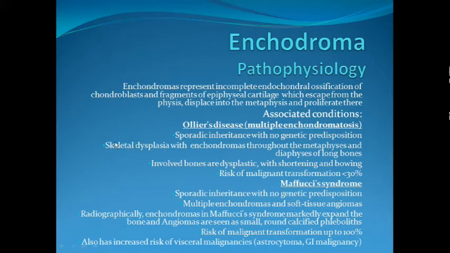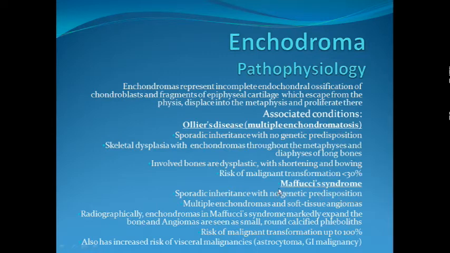Multiple enchondromas almost always have some form of growth disturbance known as skeletal dysplasia, and these patients will have enchondromas throughout the metaphysis and diaphysis of long bones. Bones are dysplastic, as I have mentioned, and these growth abnormalities give rise to shortening, bowing, various deformities close to the joints. The risk of malignant transformation, which was less than 1% in solitary enchondromas, becomes as high as 30% in multiple enchondromatosis, Ollier's disease.